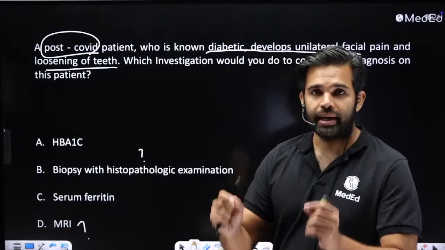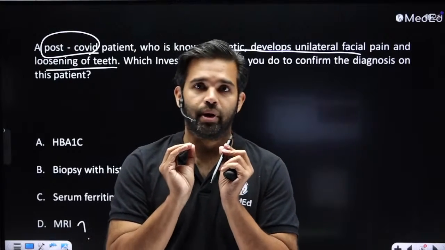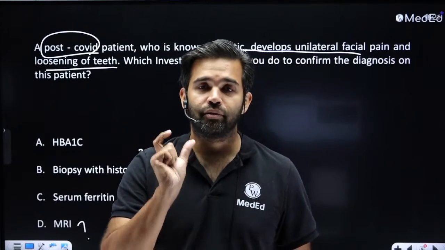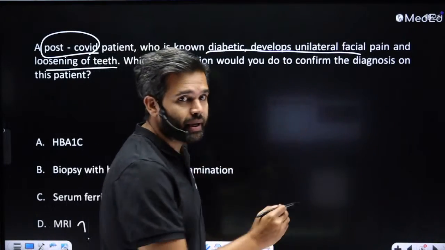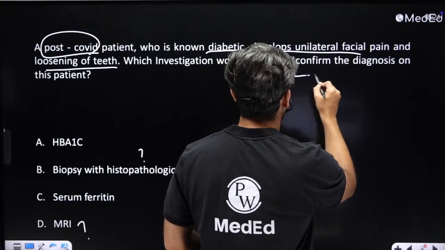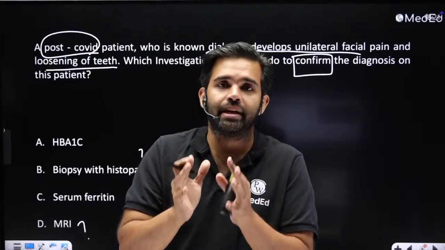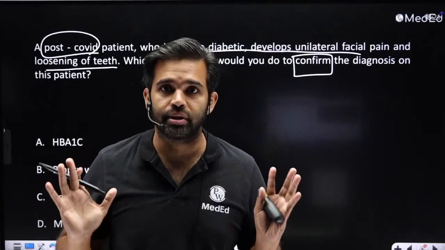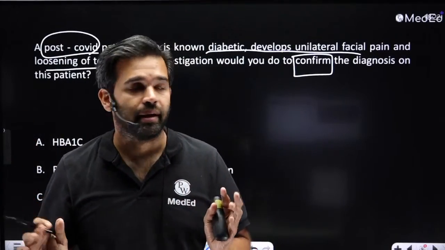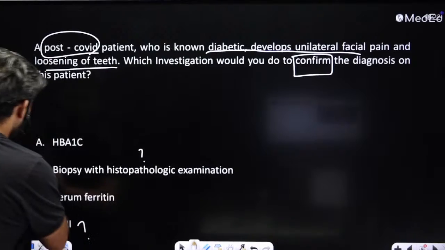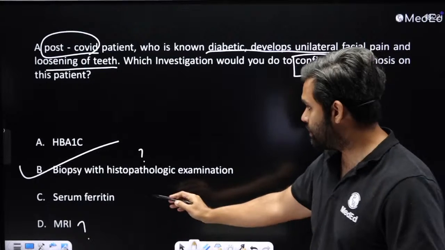Okay. Now guys, I will give you a very important trivia for MCQs. Whenever you see the word confirmation, see very nicely, this examiner has slipped in confirmation. To confirm something can only be done with histopathology, if that is the option there. Whenever the word confirm comes and anything histopathological is there, then the answer will be biopsy with histopathological examination. So Dr. S is saying C, which is serum ferritin.